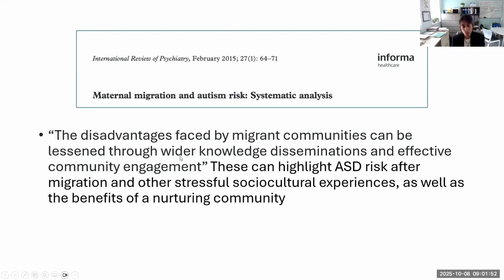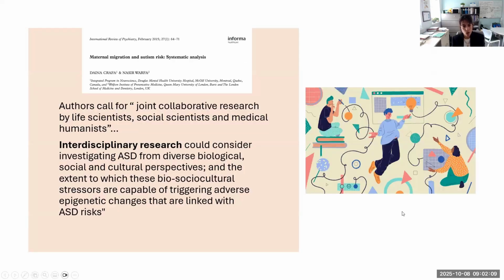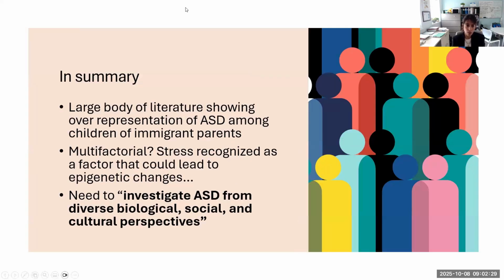But the authors really think that there should be wider knowledge dissemination about this research, and there should be more community engagement, because they feel that could really spread the message of the potential benefits of a nurturing community. And they really call for a joint collaboration between life scientists, social scientists, and medical humanists to understand this better. They talk about the need for interdisciplinary research that could consider investigating autism from a diverse biological, social, and cultural perspective.